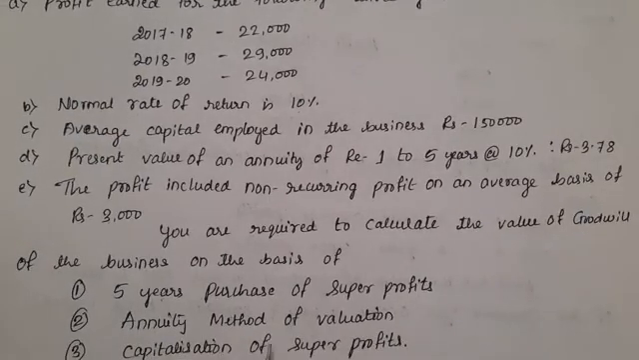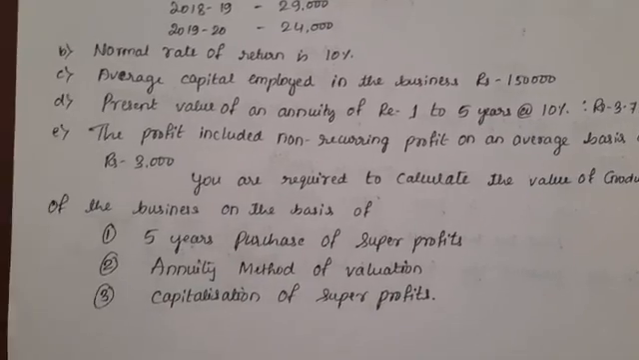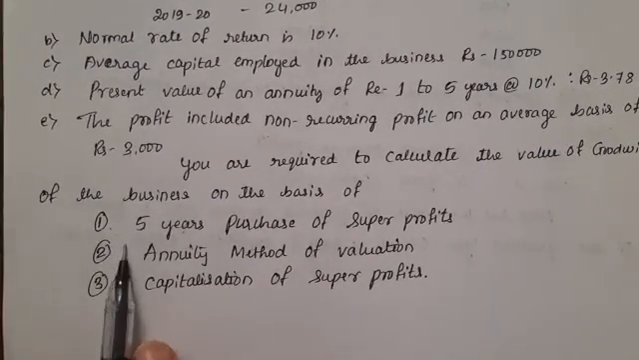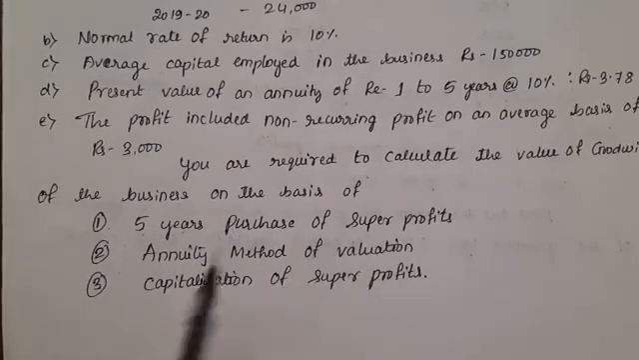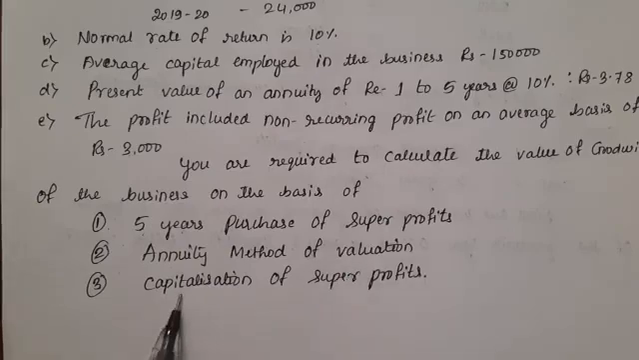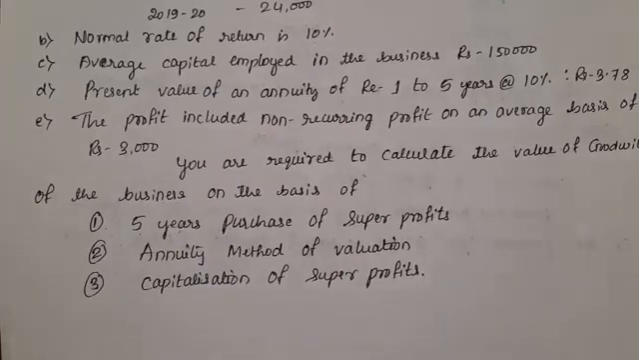Then the third one is the capitalization of super profit. The first step is to find out the average profit, then you have to go with the normal profit, then find out the super profit. After calculating the super profit, these methods are to be considered for calculation of value of goodwill, that is 5 years purchase of super profit, annuity method of valuation, then capitalization of super profit. Let me start the solution here. First you have to calculate the average profit.